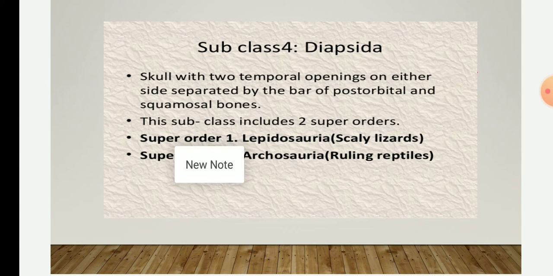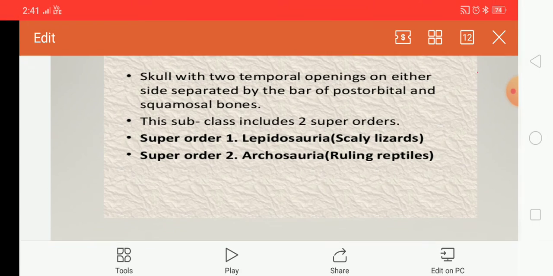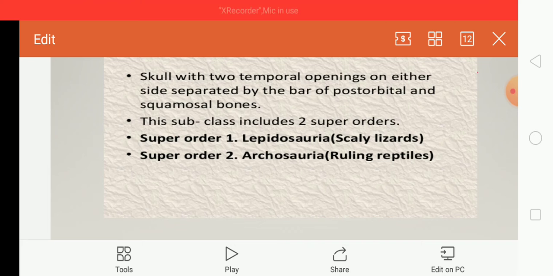Okay. So superorder 1 Lepidosauria will include 2 orders, that is Rhynchocephalia and Squamata. Rhynchocephalia: rhynchos means snout, and cephalia means head. So Rhynchocephalia will be having organisms with a snout-like head.